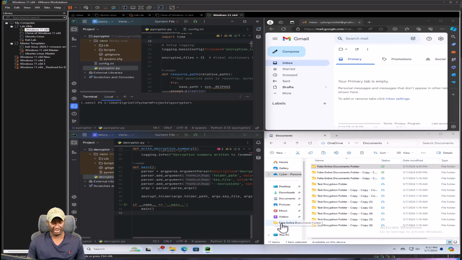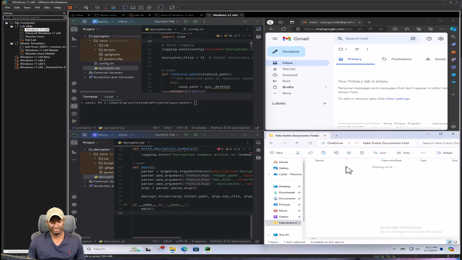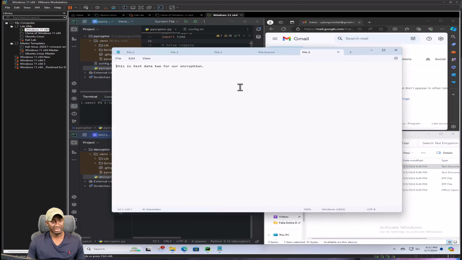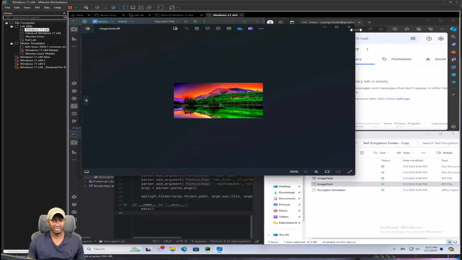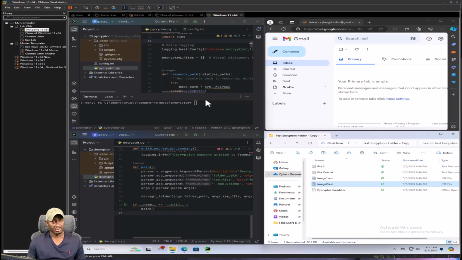And then we'll come back here and check this folder to see if the contents are still encrypted or not. I'll open it one more time, just here. Open a random folder in there, open it up. This is good. Open this up. Image still works, good.